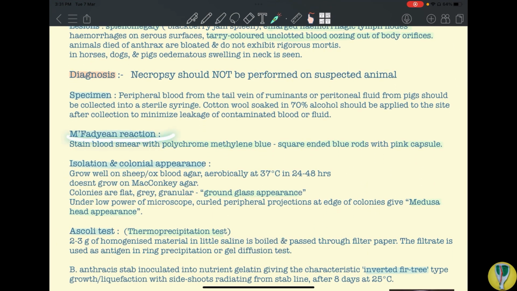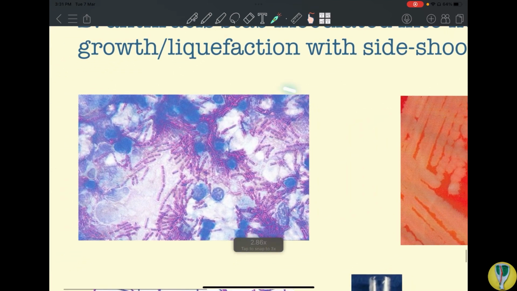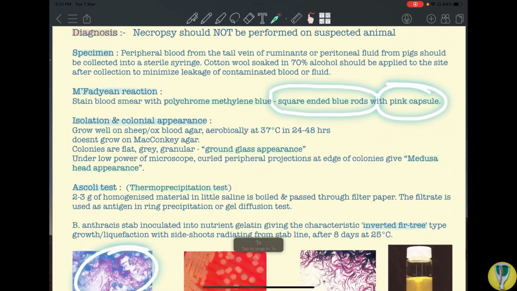Then the primary identification, the primary diagnosis, is by McFadden reaction. Here you will stain the blood smear with polychrome methylene blue, or if it is not present, then you can use Giemsa stain, and you will observe it under the microscope. What you will see are square-ended blue rods with a pink capsule. Okay, so this is a picture of the McFadden reaction. This is very much important from an exam point of view.